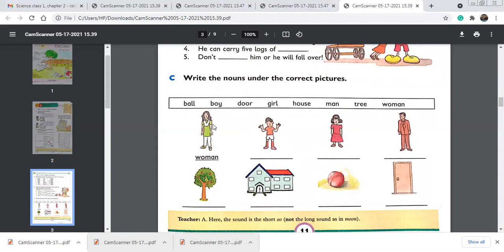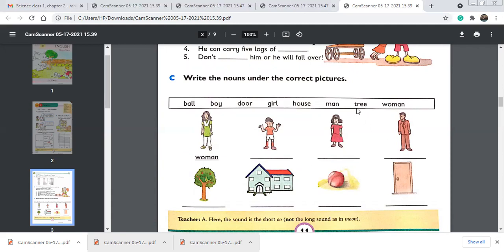So first, the picture has been done for you, this one, and the second one, who is this? This is a boy. So write B-O-Y, boy here. Who is this? This is a girl, right? G-I-R-L, girl here on this line. Who is this? He's a man, right? M-A-N, man here on this line. And the next one is a tree.